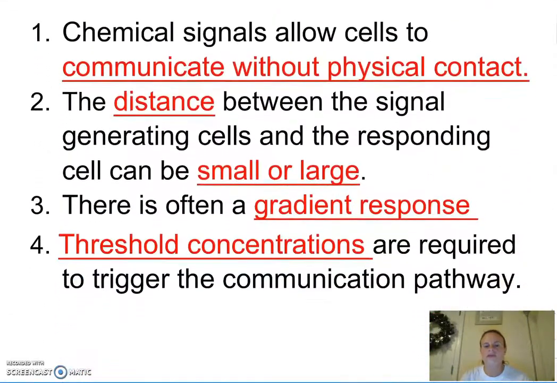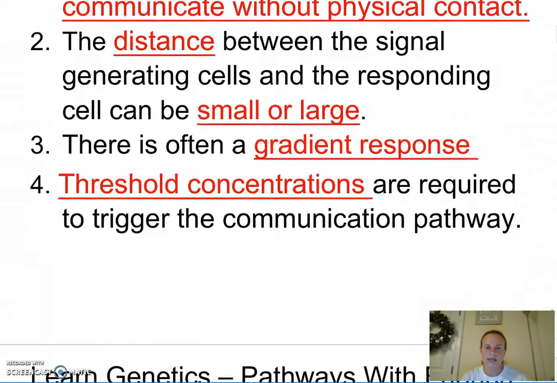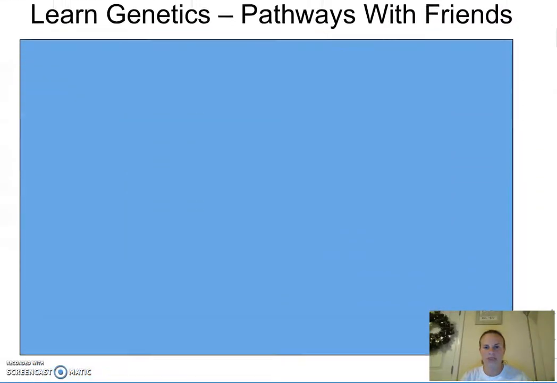So what do these chemical signals do? Well, they allow cells to communicate without any physical contact, where the distance between the signal generating cells can be small or can be large. And there's often a gradient response, meaning I can have a light response or a severe response, where I must pass threshold concentrations to trigger that communication pathway. And we saw that with the action potential. If I didn't go beyond that negative 55 millivolts, my action potential was not sent. Same holds true for communication.